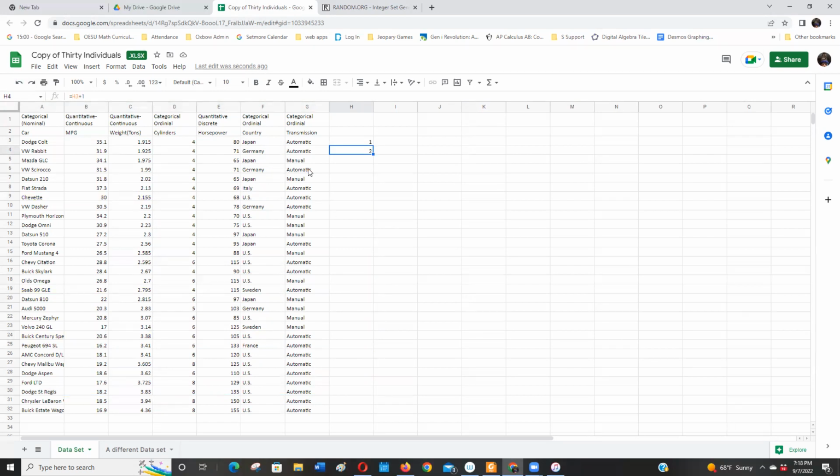But you see what's happening with that: every individual has a chance of being selected. However, I couldn't get all possible samples. I couldn't get a sample of 4 automatic cars because I'm making it not possible to get all automatics or all manuals. I want to spread it out and get some of each because I want to make my sample representative of my population. See, it's not a bad thing not to have a simple random sample, because what you want is to have your sample represent your population.